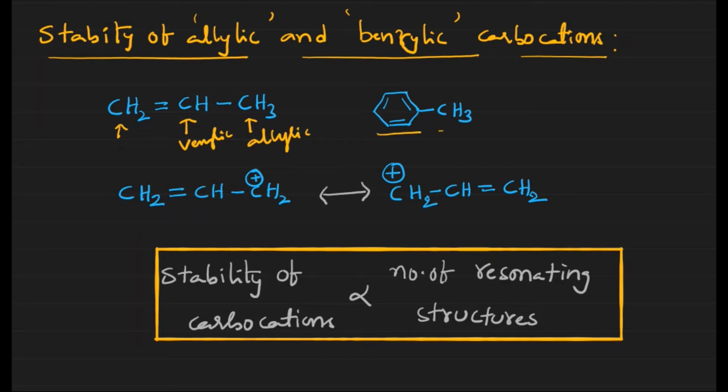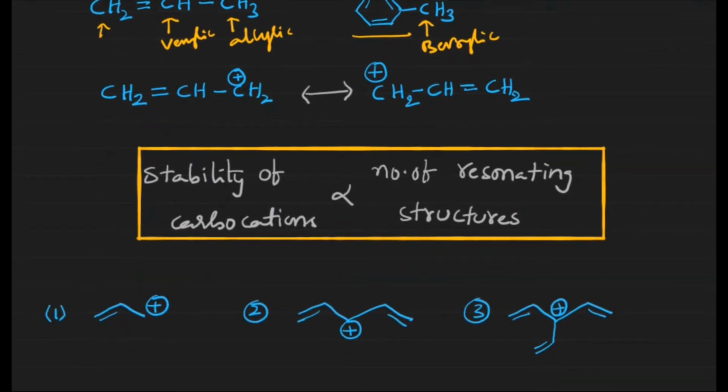Similarly, we have a benzene ring with methyl substitution. Over here, the carbon which is next to the ring, this is the ring, the first carbon after the ring is known as benzylic carbon. Now, let us see how the stabilization of allylic carbocation takes place in organic molecules.